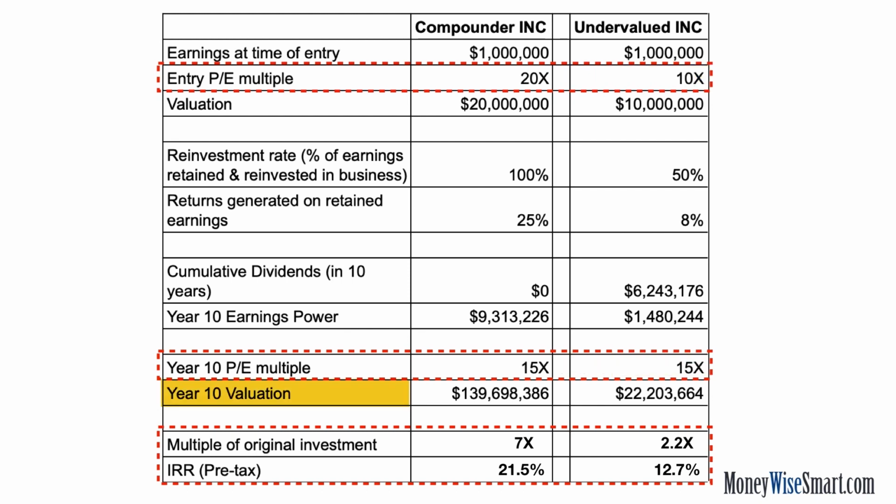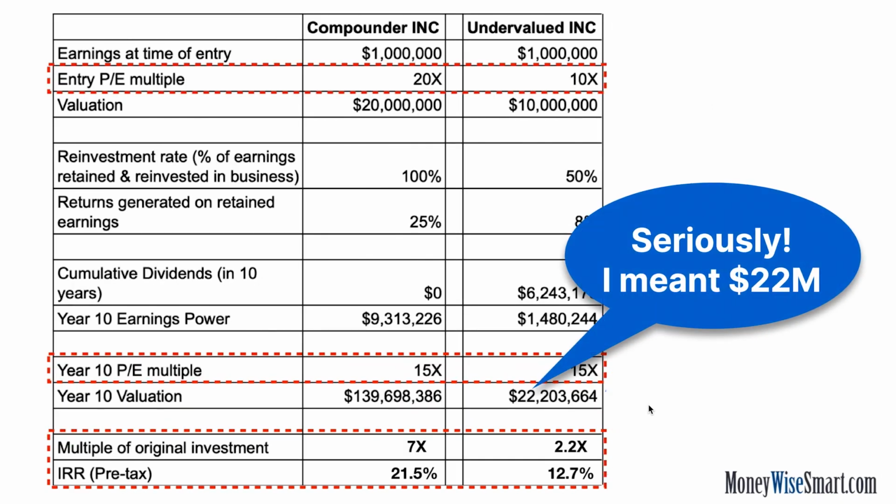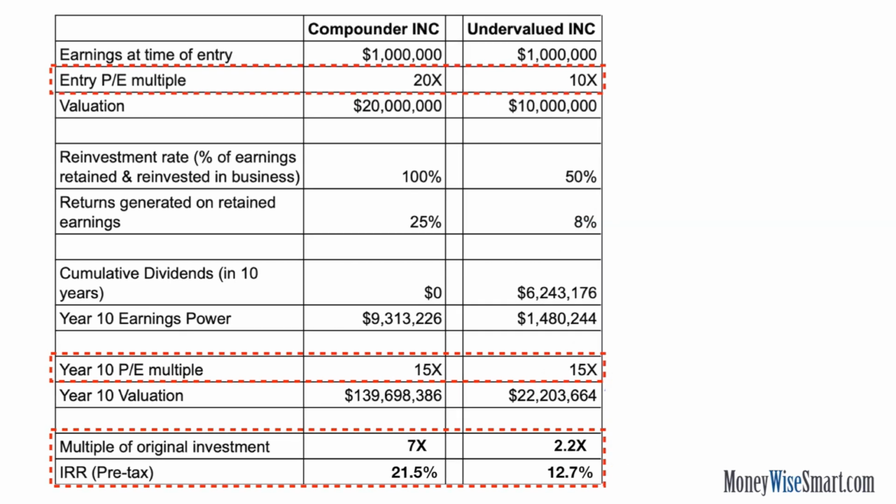Year 10 valuation using these multiples is significantly different between the two companies. For Compounder Inc., it's almost $140 million, whereas for Undervalued Inc., it's just about $21 million. So the IRR returns that I have received for these two businesses are significantly different: 21.5% in case of Compounder Inc., whereas only 12.2% in case of Undervalued Inc. Now here, as Undervalued Inc. has been paying out dividends, to do an apples to apples comparison, we need to compare the internal rate of returns. And this is the pre-tax internal rate of returns. So this shows that for the long-term return of a business, it doesn't matter how cheap or how expensive one buys the business for, the long-term return tracks closer to its return on capital.